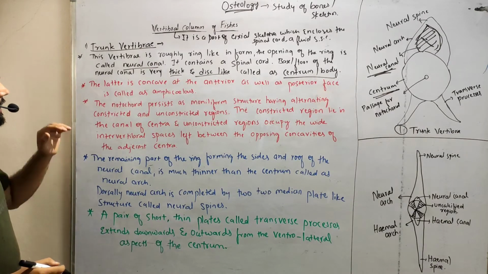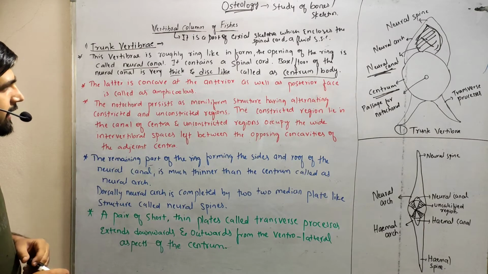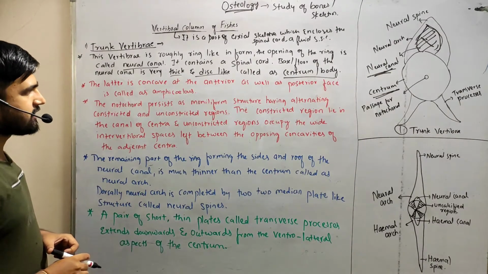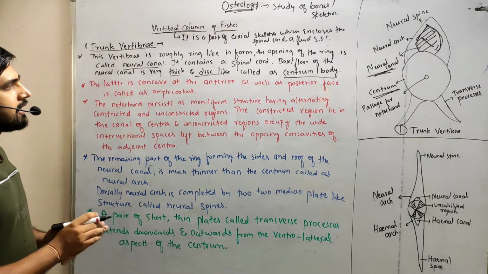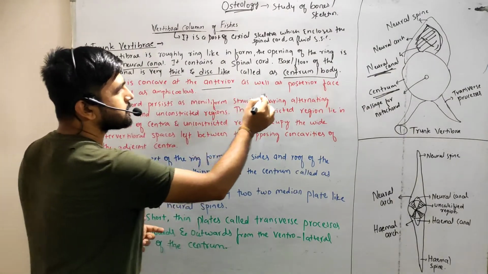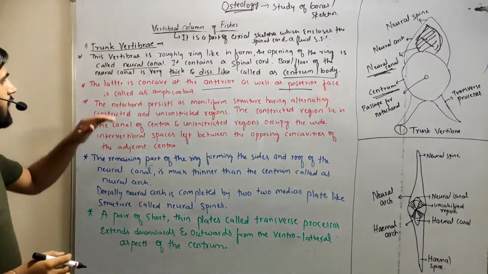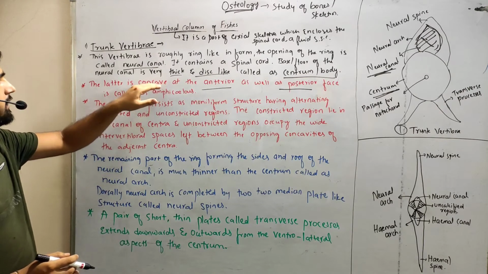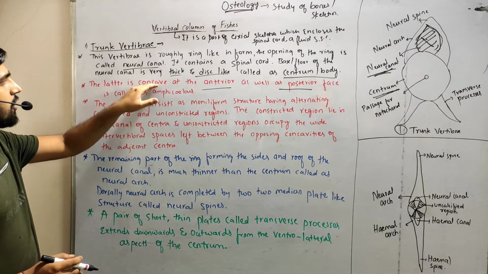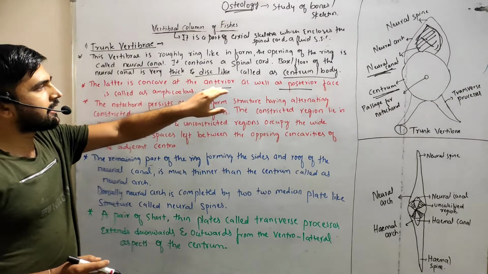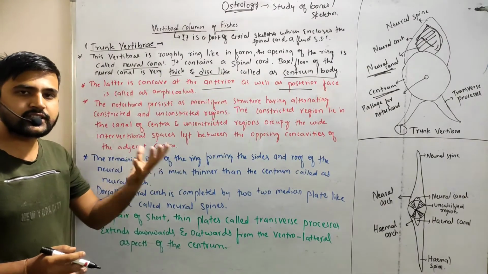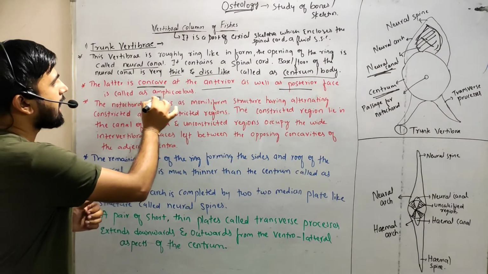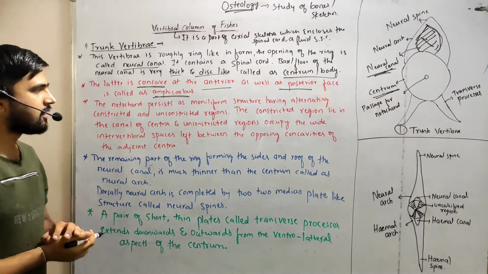The second point: the centrum is concave at both the anterior as well as the posterior face, and this is called amphicoelous. If you see the centrum, the anterior as well as posterior faces have a concavity. That mode is called amphicoelous.